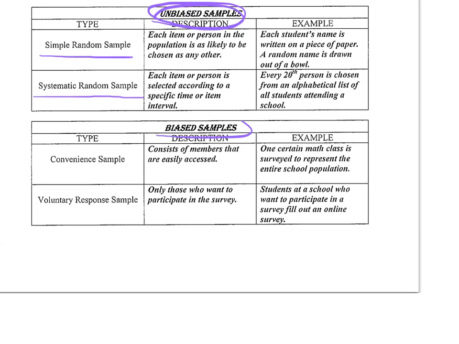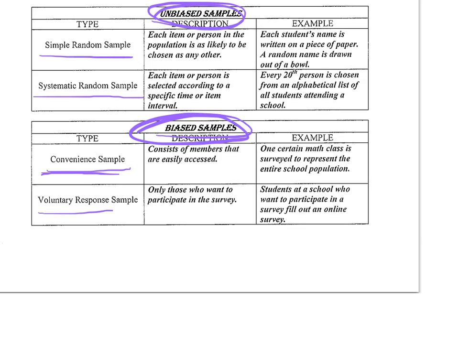Biased samples are ones that do not reflect the entire group. So a convenience sample consists of members that are easily accessed. So for example, if I interviewed or surveyed only one of my math classes to represent the entire school population, that would be biased. It wouldn't be a true reflection of all the students. It's called convenience because it's easy to do.